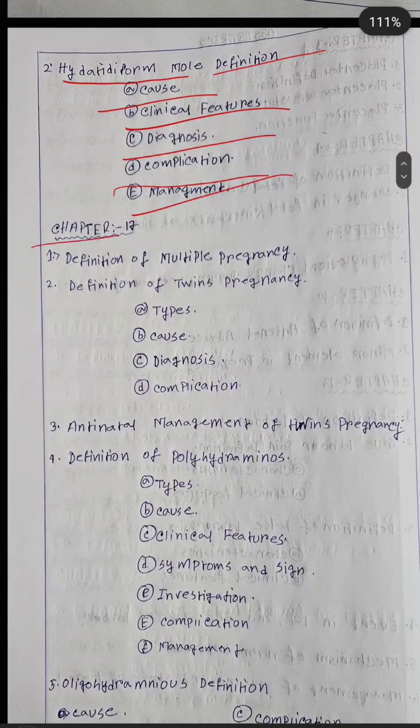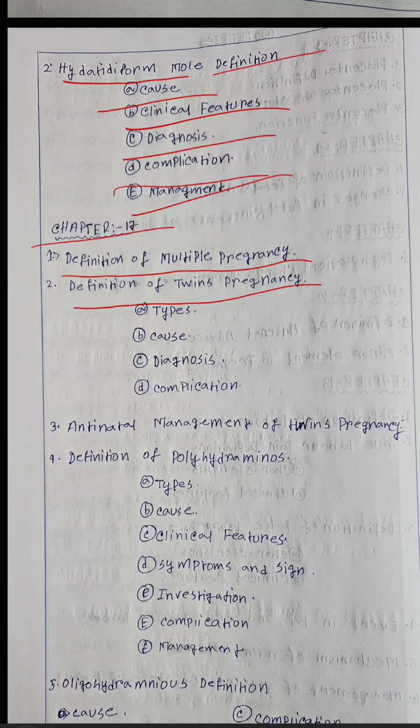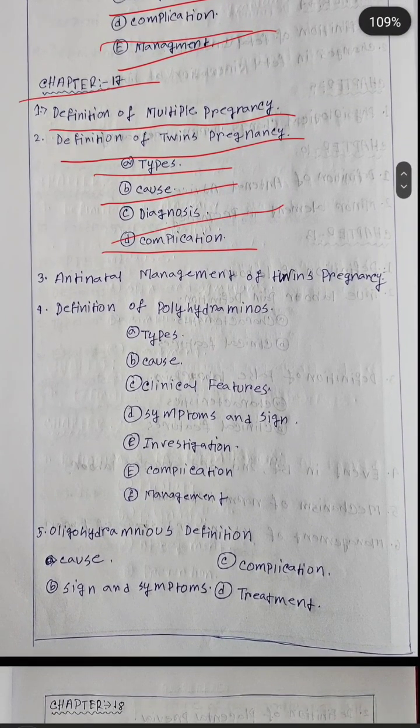Next, chapter number 17: definition of multiple pregnancy, definition of twin pregnancy, type of twin pregnancy, causes of twin pregnancy and diagnosis of twin pregnancy. Last, complication of twin pregnancy. Next, antenatal management of twin pregnancy.